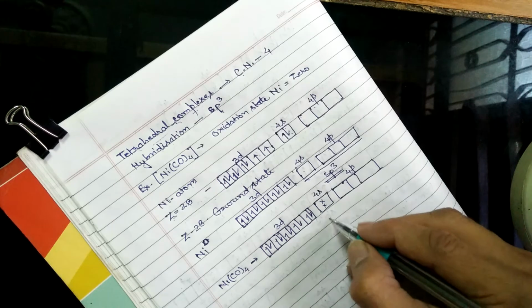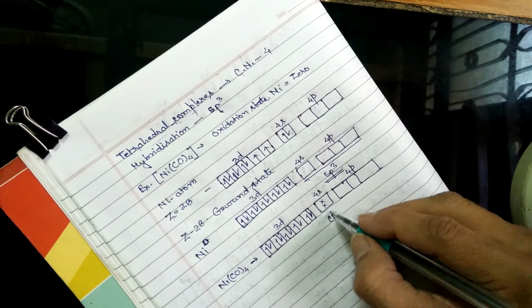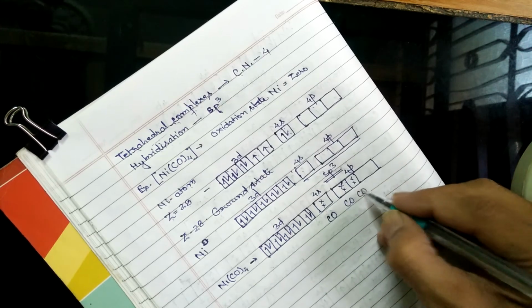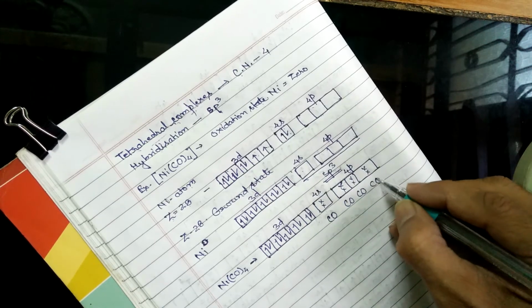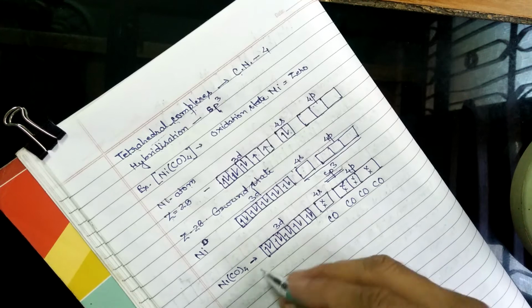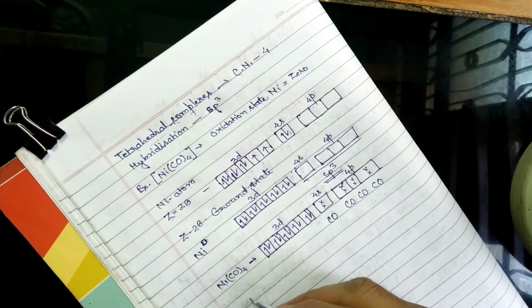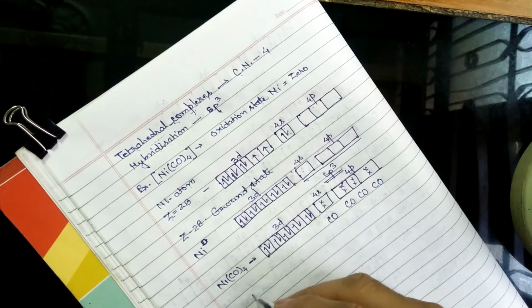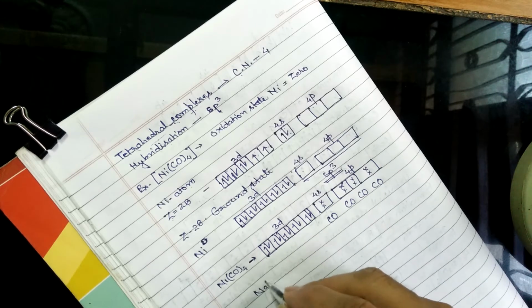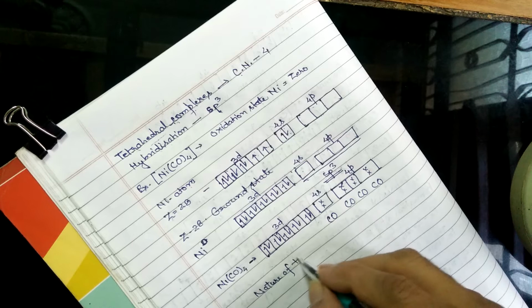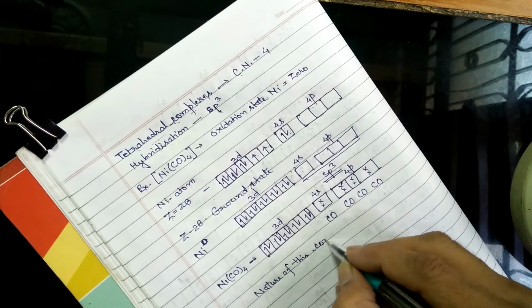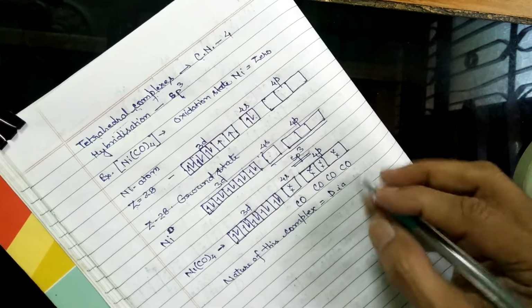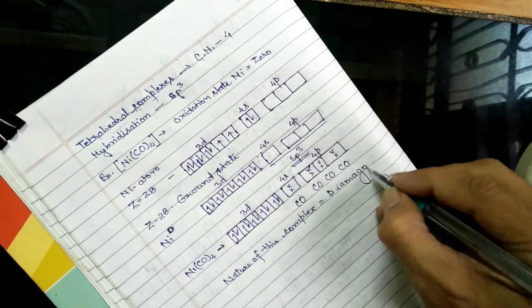Now one CO gets attached here, another one, so like this all 4 orbitals get occupied by CO. Since all the electrons in 3d are paired up, the nature of this complex is diamagnetic.